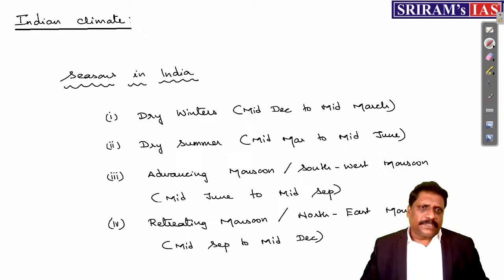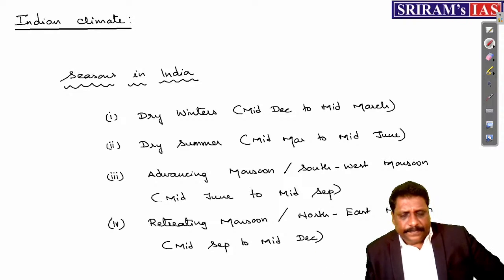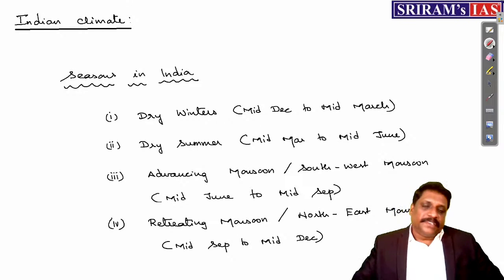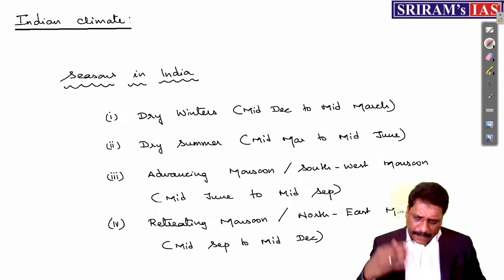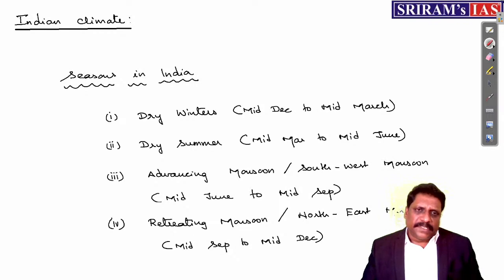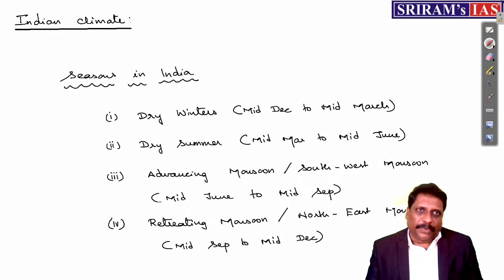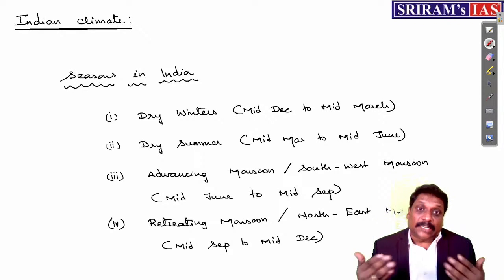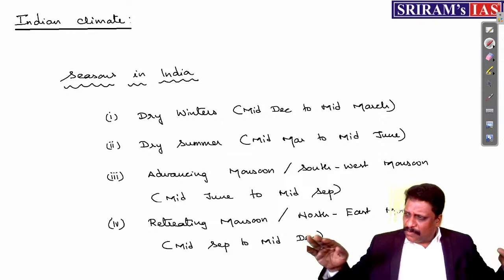Again, my dear friends, these seasons in India are the national average. Not necessarily that these seasons should be applicable to entire India. For example, the peninsular part of India, particularly when I talk about the Malabar plains, the Coromandel plains, etc. There is not much concept of winter. See, temperature will be slightly mild, right? But there are no true winters. Length of the day is also not that much affected. Conditions are not extremely cold. Winters will be slightly mild.